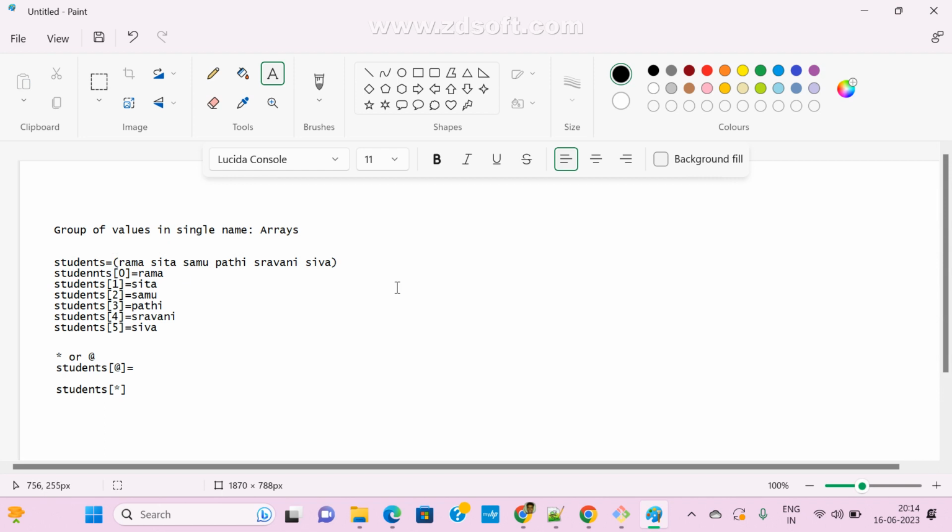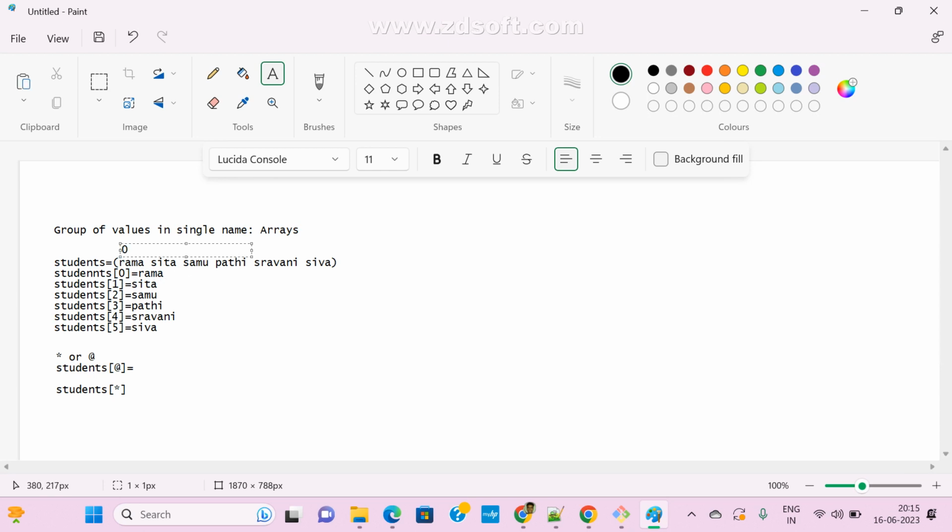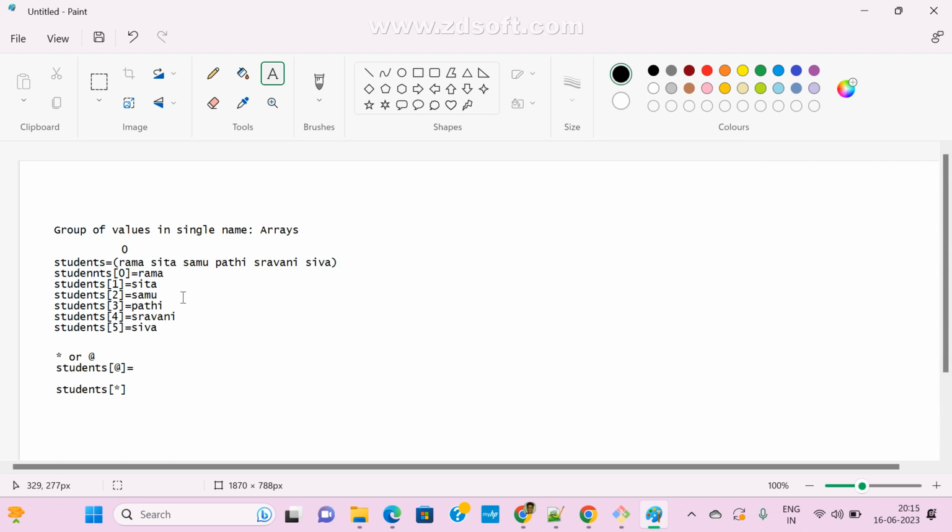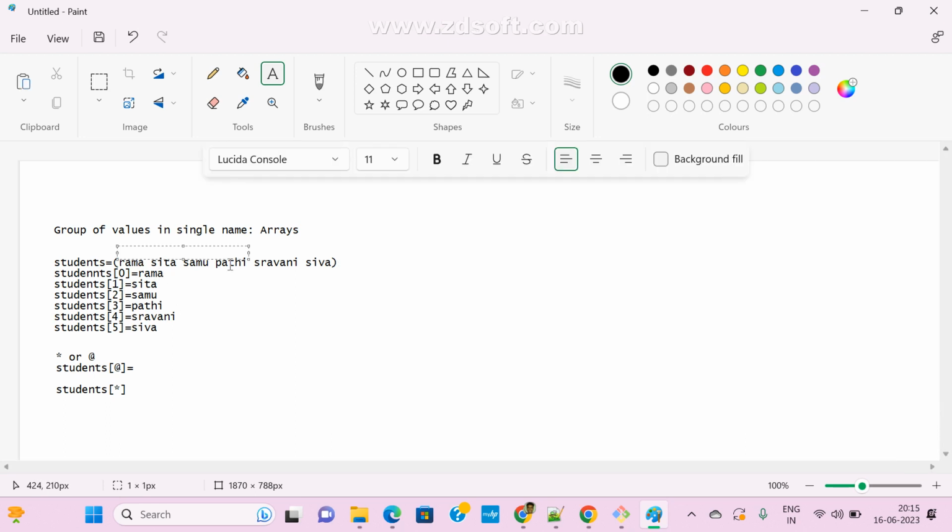6 values. Now, how does an array start with index 0? Array starts with 0 only, index 0. So this is the 0. If you want to understand, these are the index numbers. I am giving index numbers. This is the 0, this is the 1, this is the 2, this is the 3, this is the 4, 5, like this. So we can add so many values. Now clear, guys? Any doubt here? This is the 5. Suppose if we add one more value, that index number is 6. Clear?